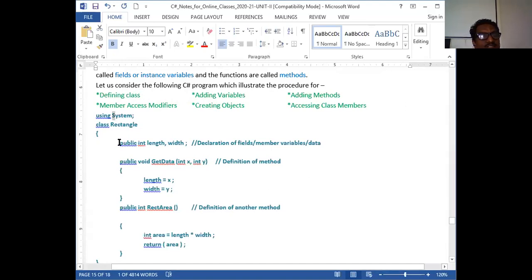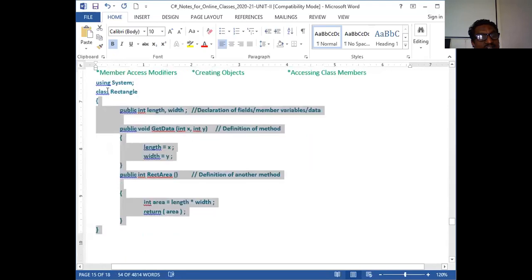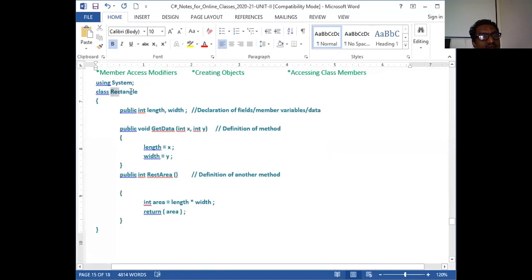So this is the member function I've declared. Declaration of fields is over. Now functions. Both member functions and fields have been wrapped into a single entity that's called a class here. So this is a class, and I have given it a name. This is my identification name, a user-defined, programmer-defined name here.